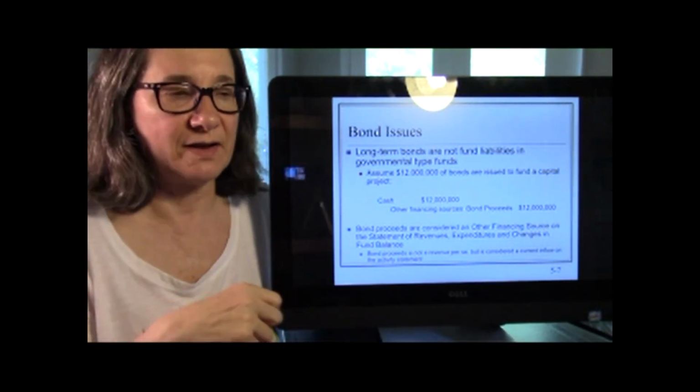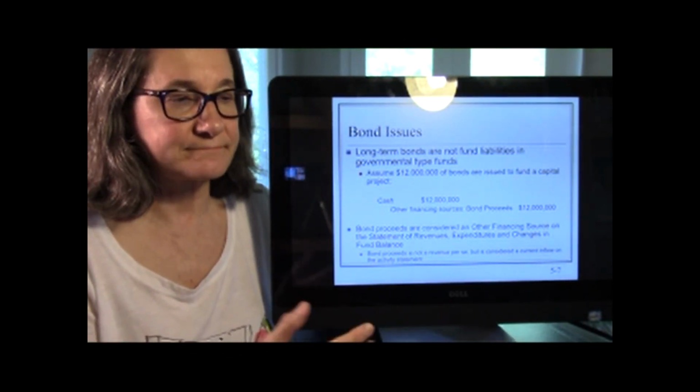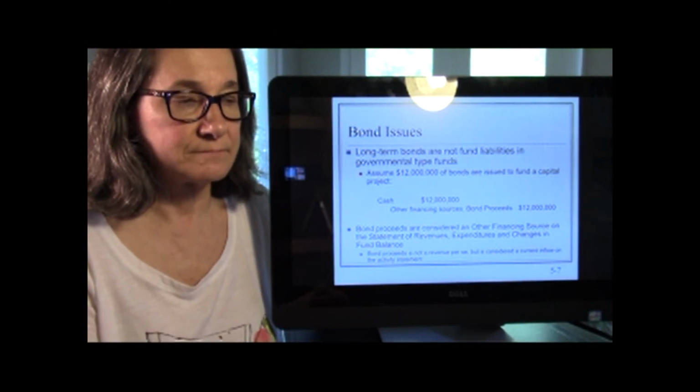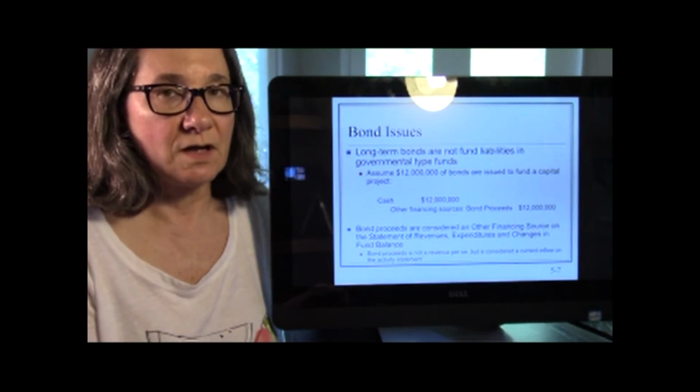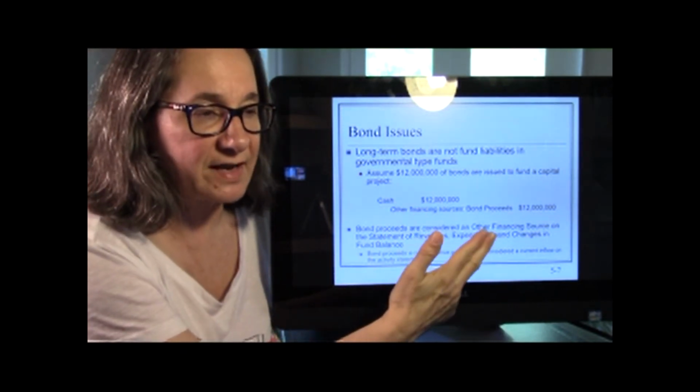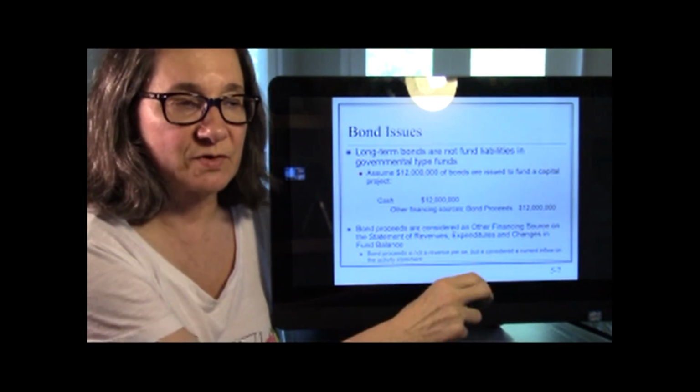So how do you book a bond issue? It's pretty simple. It's not a revenue, it is a liability, but we're going to call it other financing sources, bond proceeds.